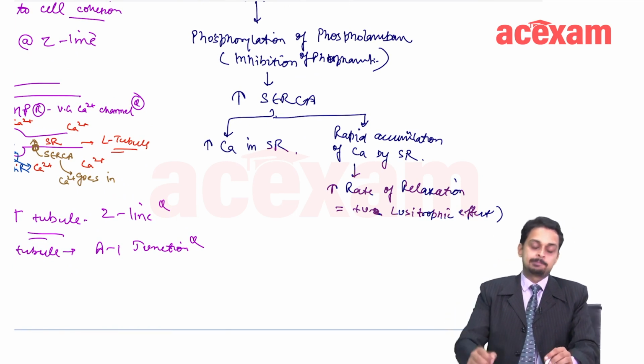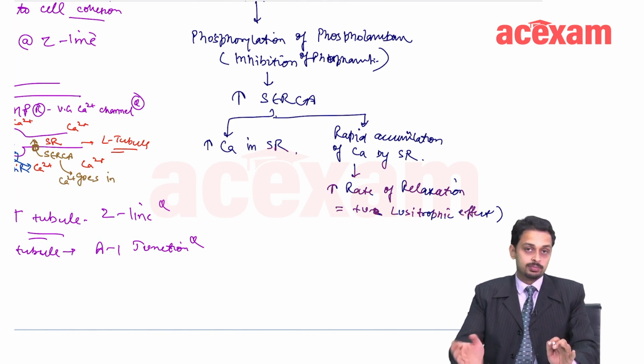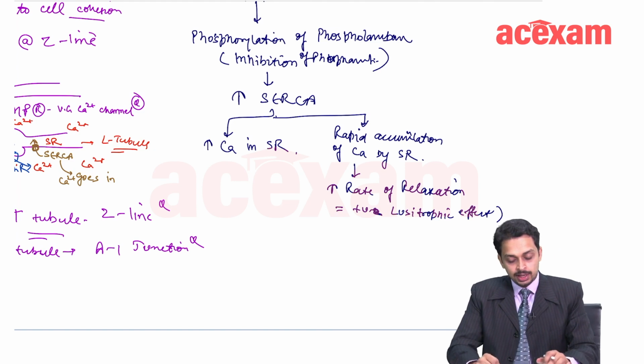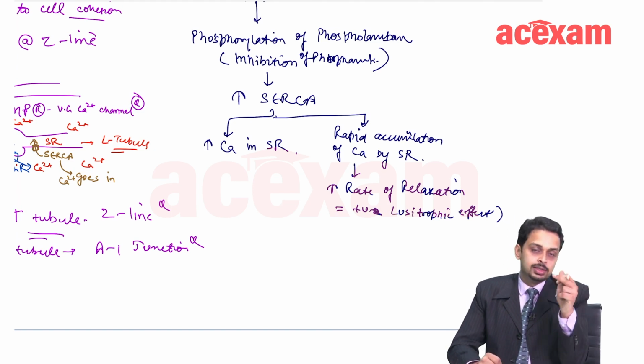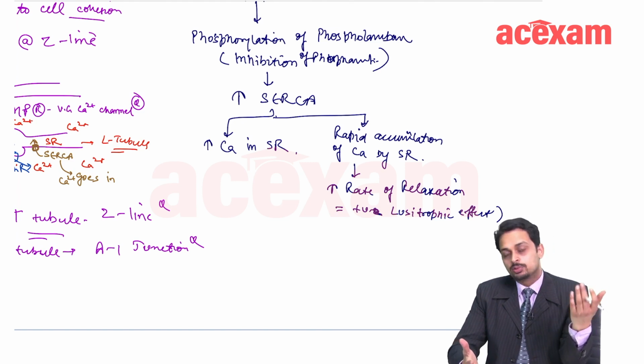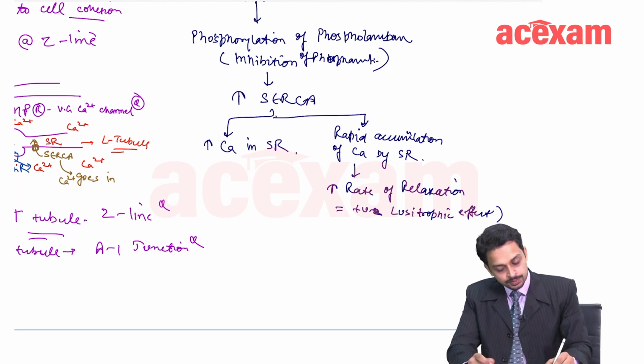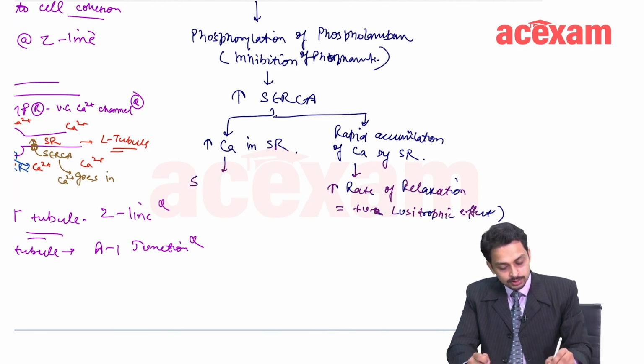Another thing is, when the calcium will be more in the sarcoplasmic reticulum, then after some time, through the ryanodine receptor, because there is more calcium now in the sarcoplasmic reticulum, it will have increased calcium release.